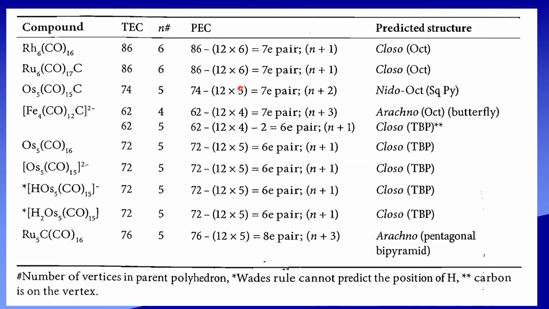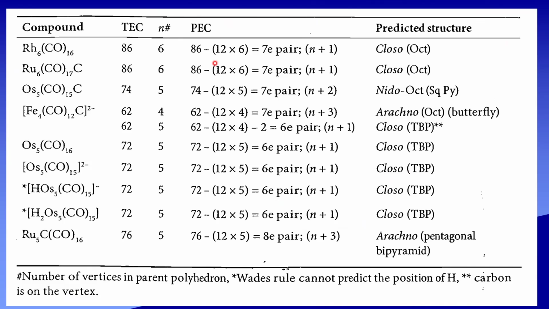These are the other examples. Let us see only one example, that is Rh6(CO)16. Rhodium belongs to the 9th group. So 9 into 6 plus 16 into 2 gives 86 electrons. In this, n is equal to 6.